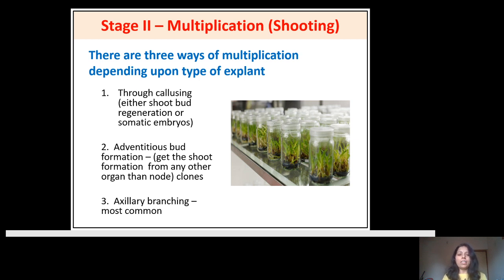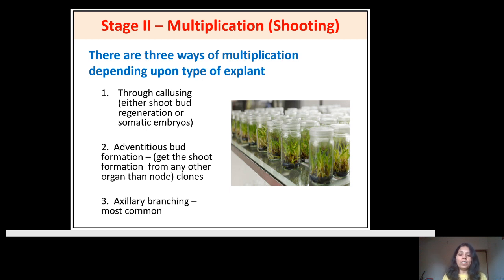You have to keep this culture for 21 days to 25 days in a growth room, and then after 21 or 25 days there is a multiplication of the shoot takes place. Again you bring this culture in the laminar airflow, cut this, and again inoculate in the next same combination of the medium.